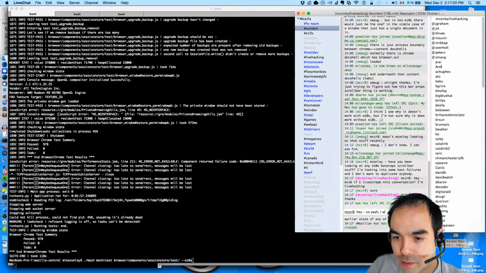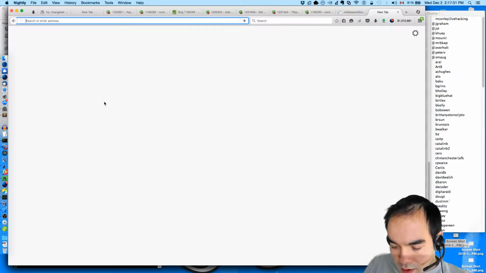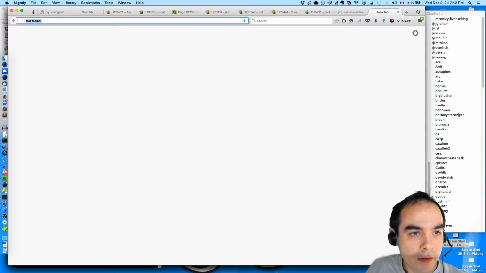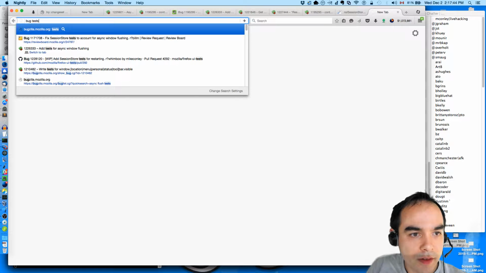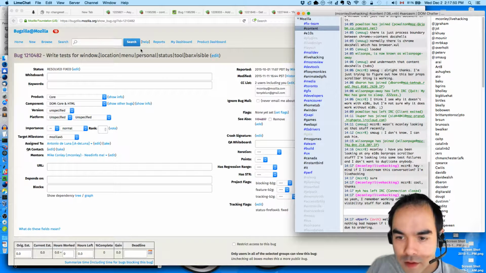Hey, so yeah, I remember working on toolbar visibility stuff for ETNS. Test toolbar visibility. There was a bug that I was mentoring. Yeah, here we go. I mentored a contributor who wrote tests for it in the bug.